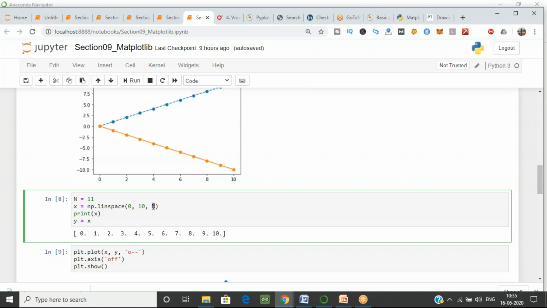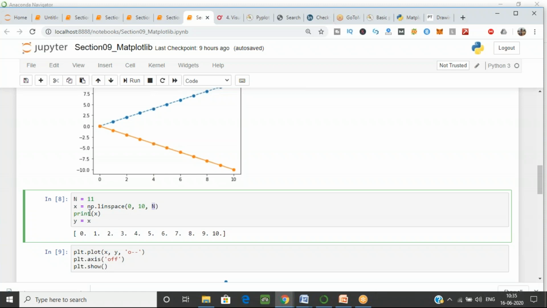Yes, it tells you the number of points, how many items you have to generate. Now count this. This is from 0 to 10, so it will generate 11 values. So the linspace function evenly generates the values. The difference between all the values you are getting is the same. So that's the main function of linspace.